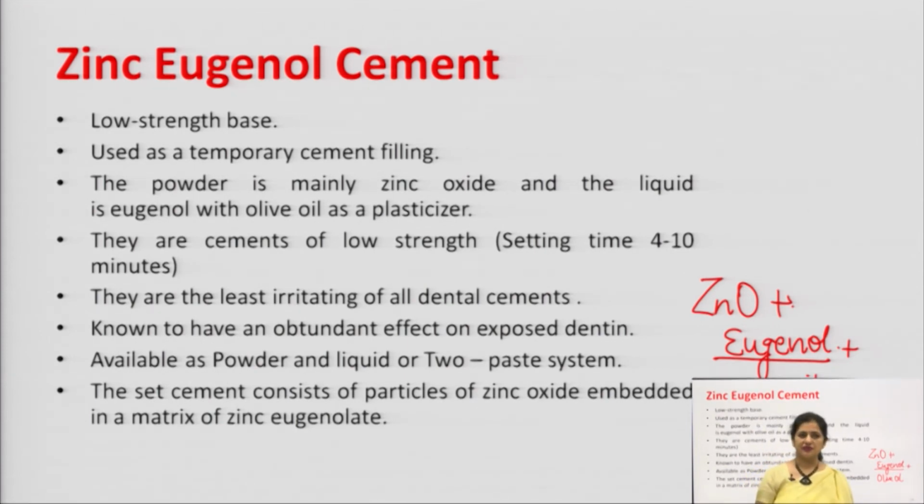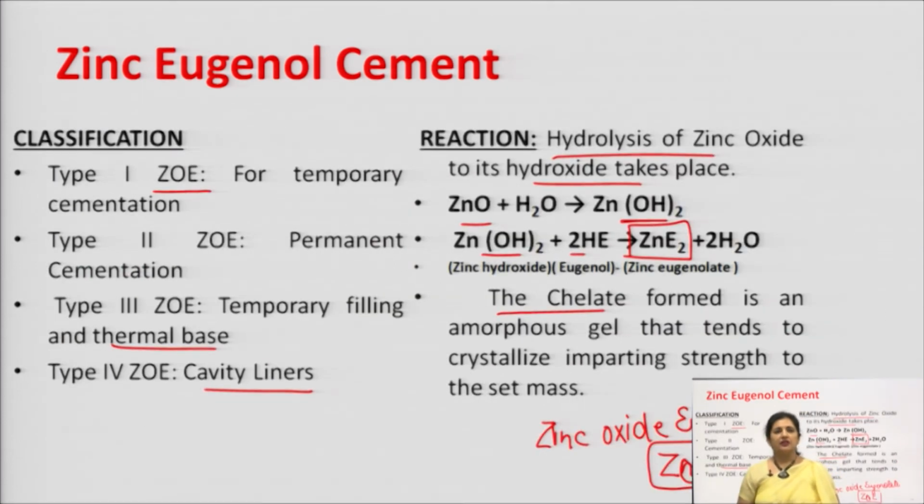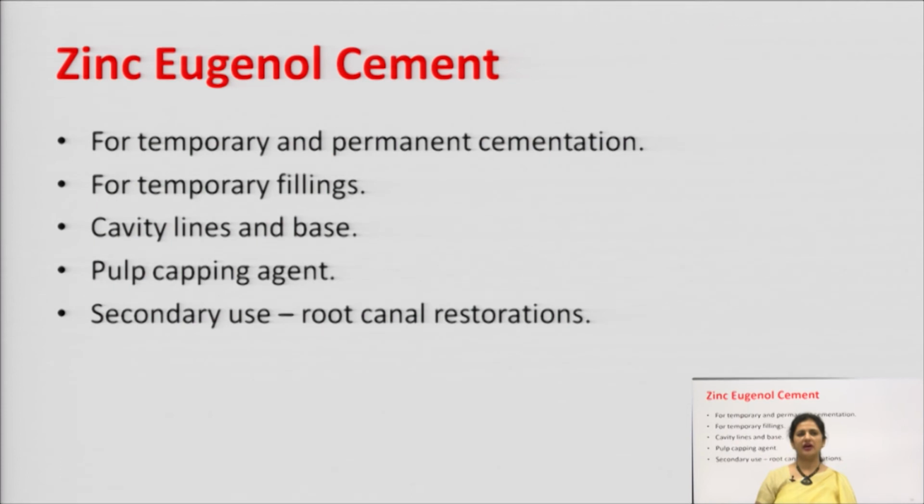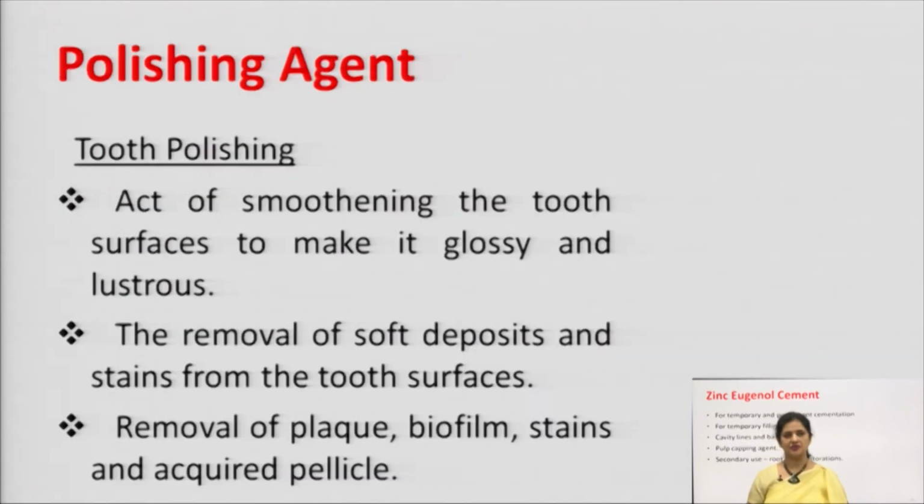They do not cause any sort of irritation. They are available as powder or the two-paste system. The two pastes are mixed whenever administration has to be done, right? Now, these are classified depending upon the 4 categories, which is ZOE, that is zinc oxide eugenolate, for the temporary filling, for permanent as a thermal base or for the cavity liner. It is used for again the same thing, fillings, temporary fillings, cavity liners and base, pulp capping agent, and one more secondary use it has, it is root canal restorations.